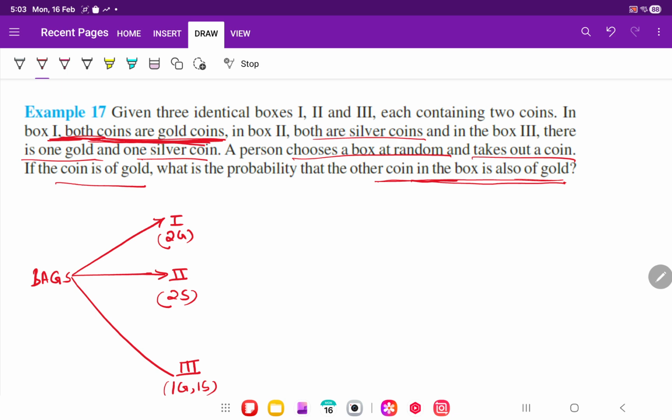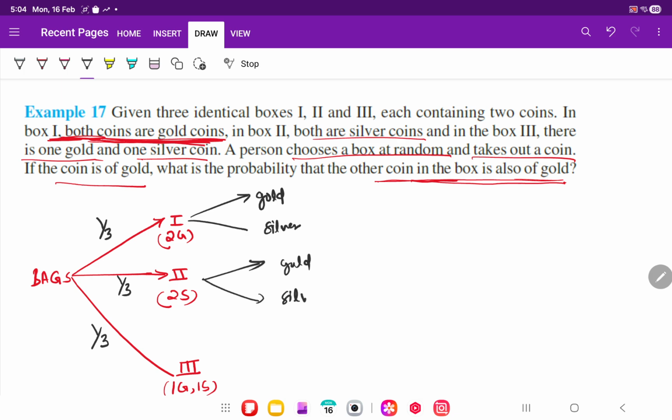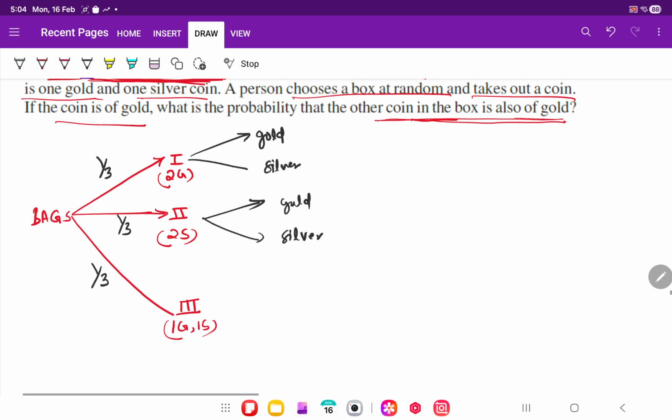At the first level, we will select a bag. Right? So what is the probability that the first bag is selected, or second is selected, or third? Equal probability, because all 3 bags are similar. So 1 by 3, 1 by 3, 1 by 3. Then the coin is gold. So here may be gold or maybe silver. Here may be 2 possibilities, gold or silver. Correct? And here maybe gold or maybe silver.